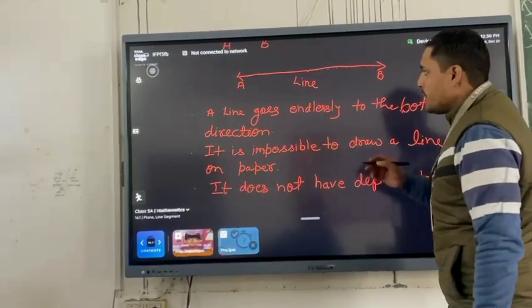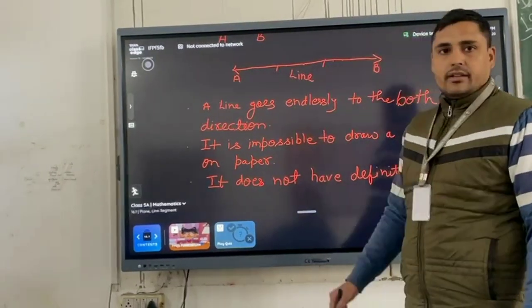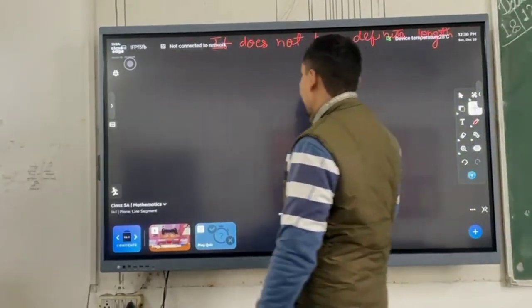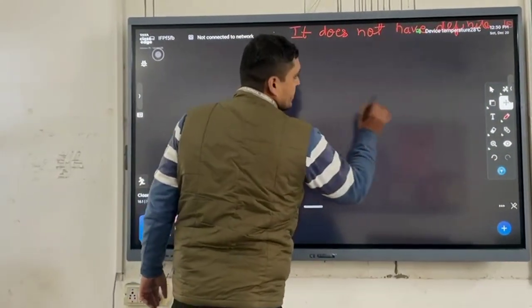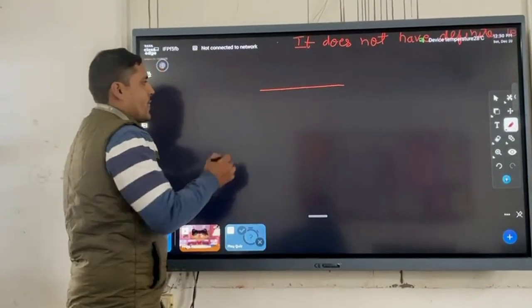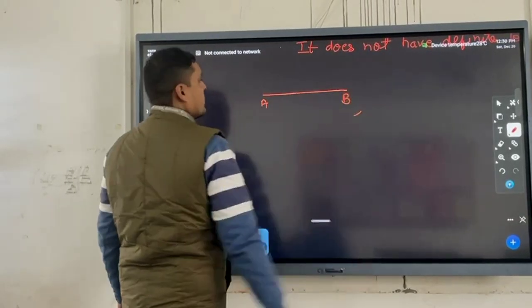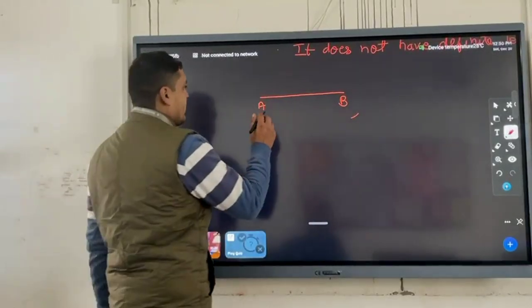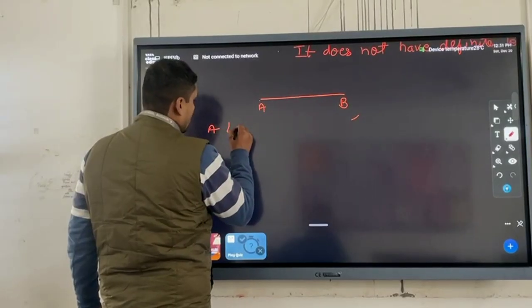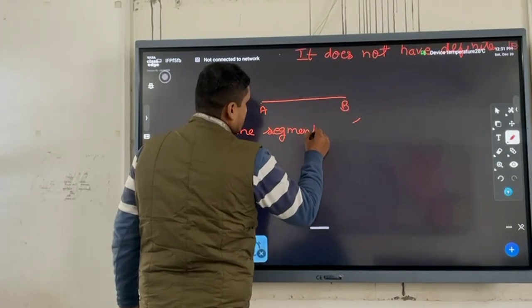And what will happen if we take a small part of the line? Let's see. If we take a small part of the line, then this is called a line segment.